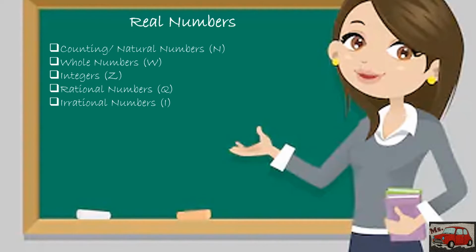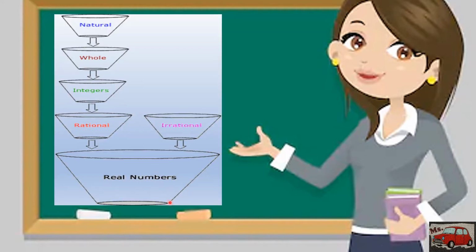Here we have like a funnel. Tignan natin yung connection ng isa't isa. First, we have natural number. Nilagay siya sa whole number, ibig sabihin lang yan, lahat ng natural number ay whole number, plus 0 lang yan. Tapos, naging integers. Ibig sabihin, lahat ng whole numbers ay integers, kasi dinagdagan lang naman ng negative number yung opposite ng whole number.